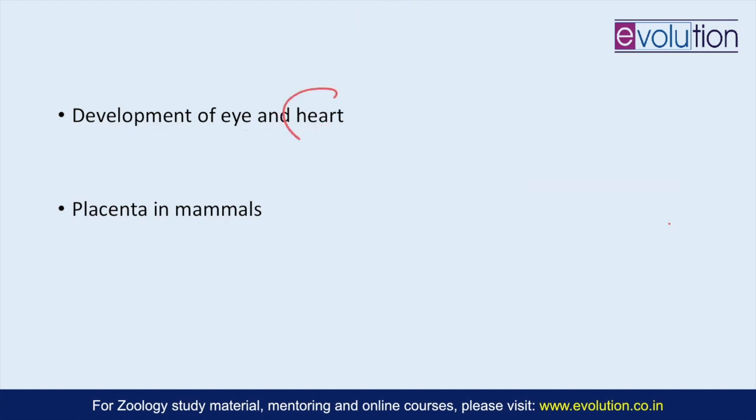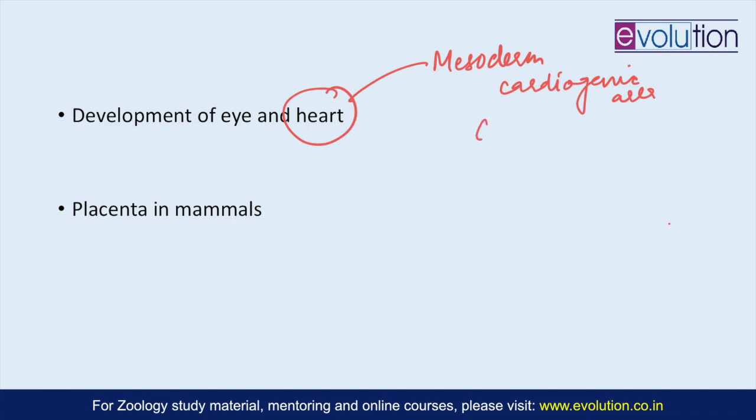Now when it comes to the heart, it develops from the mesoderm, and the mesoderm area specifically from where the heart develops is called the cardiogenic area. Induction plays an important role here also, because there will be the underlying endoderm which will be inducing this cardiogenic area to start developing, and it will then develop two strands called the cardiogenic strands.